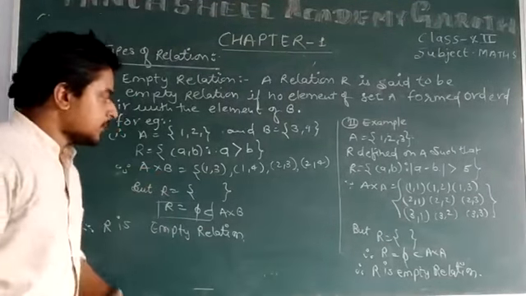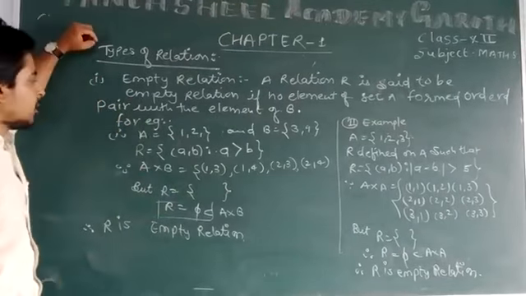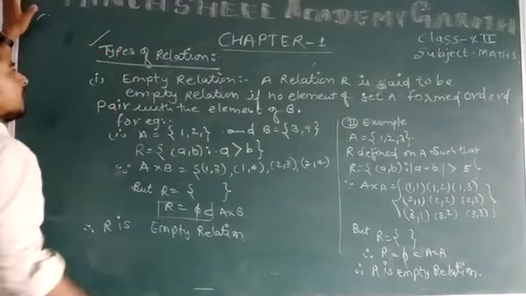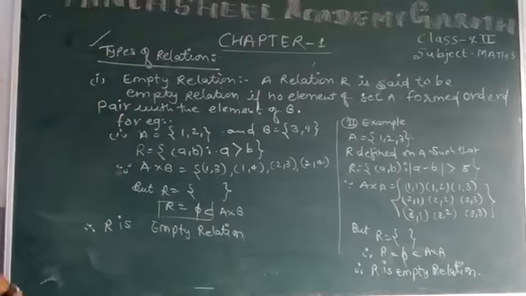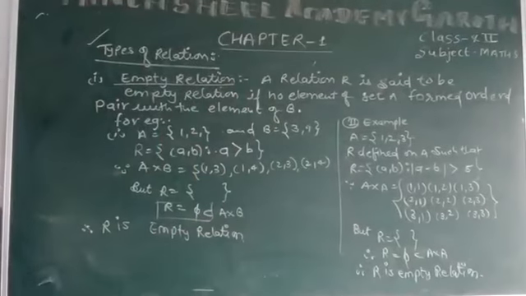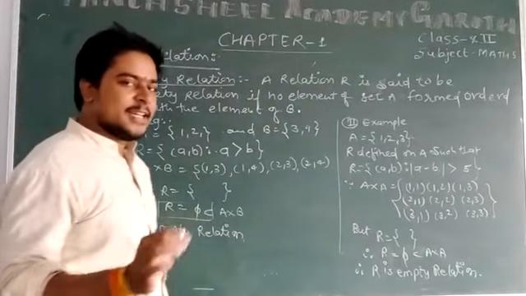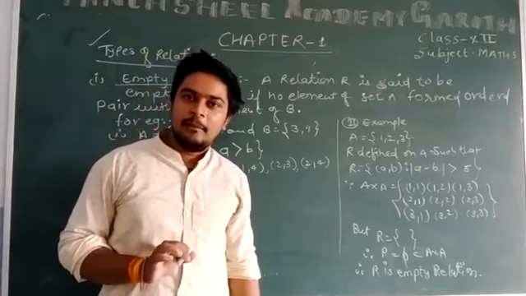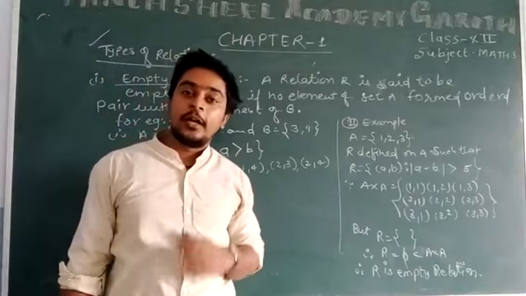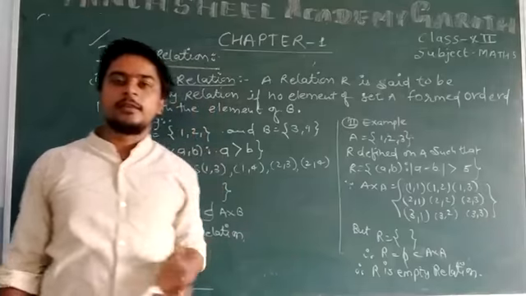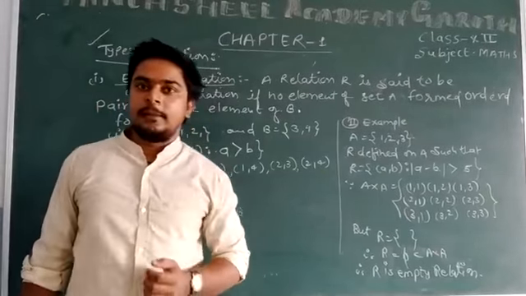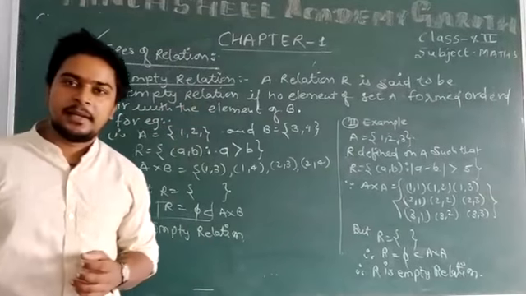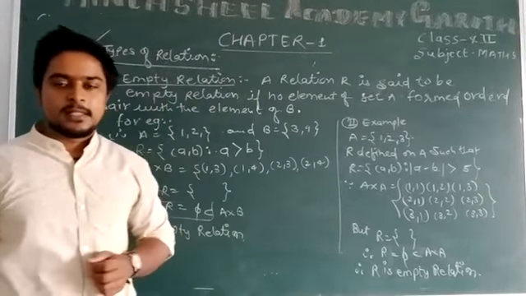Now we come to the next topic, types of relation. The first type is empty relation. You have to note down this also in your notes. What is the first type? The first type is empty relation. What is the empty relation?